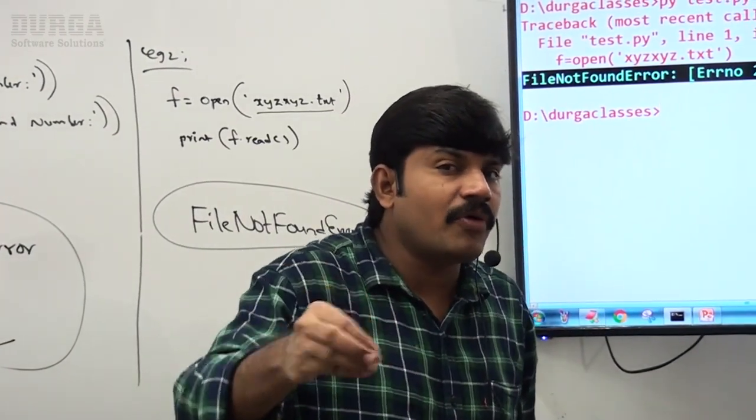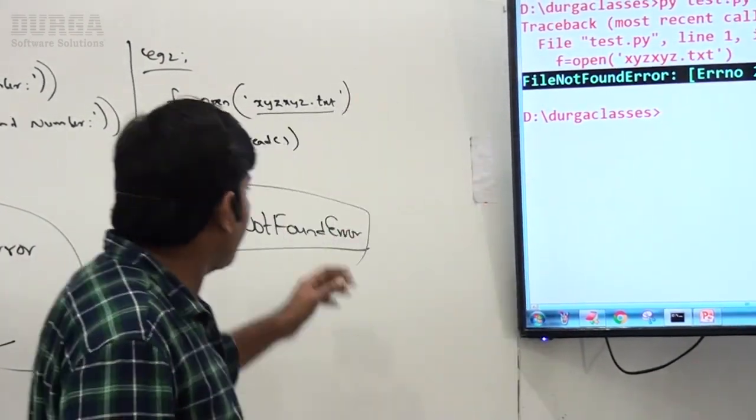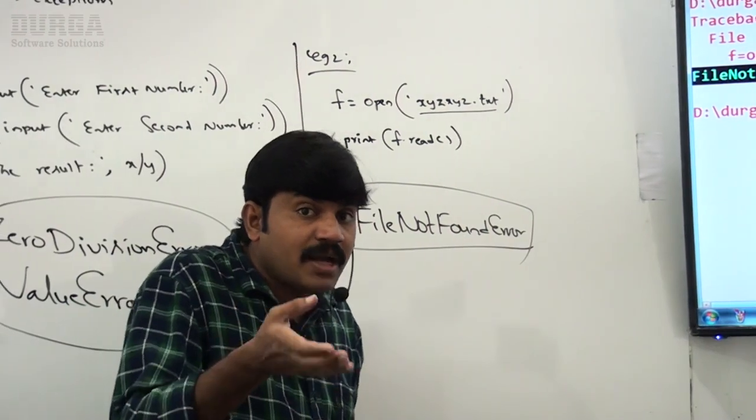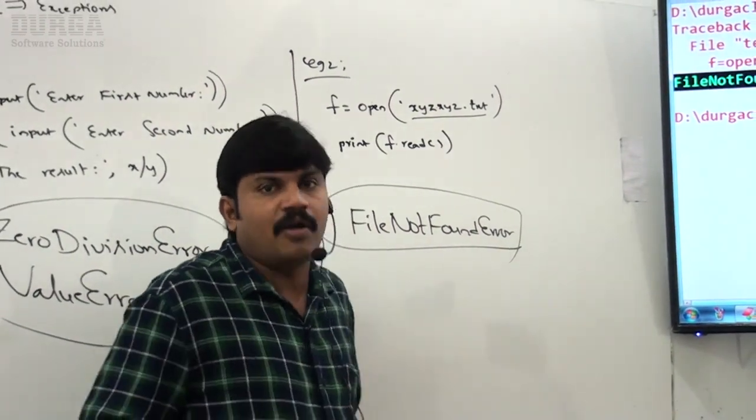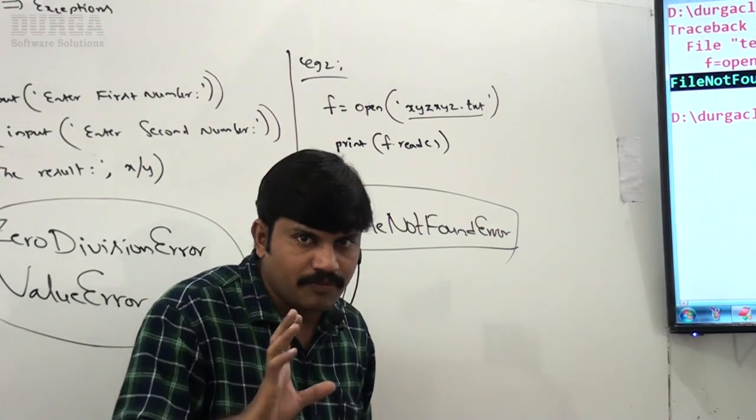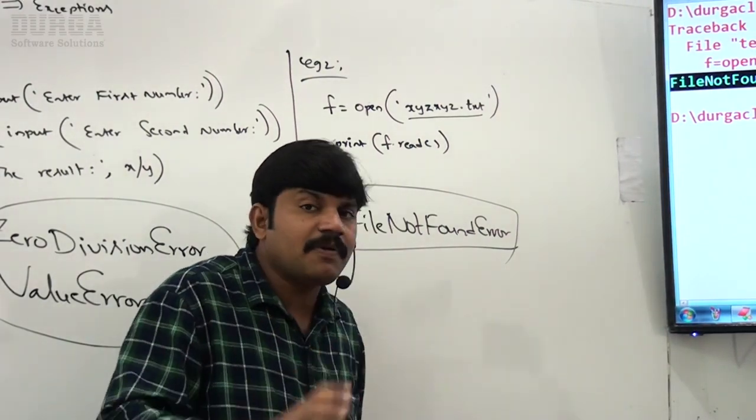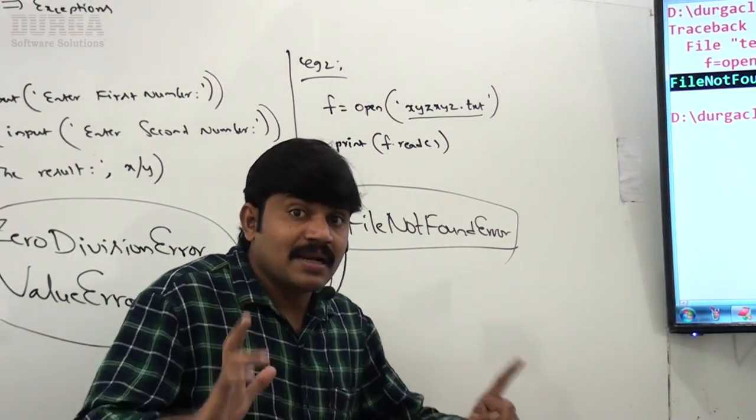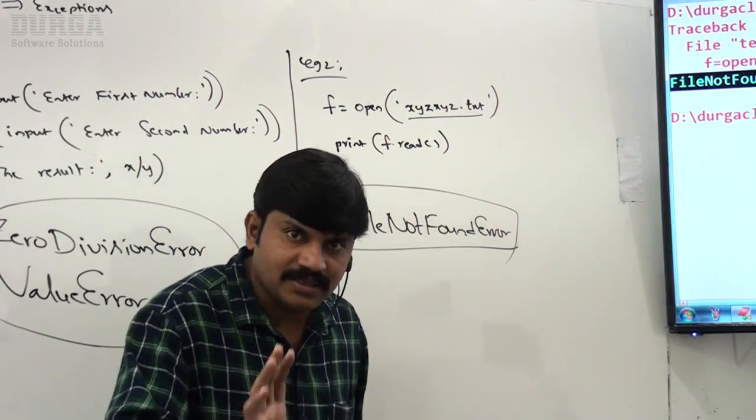So file not found error is not a mistake because of my program. Because that file you didn't provide, then how can I execute this one? That is the problem with your file, not the problem with my program. So such type of errors are by default considered as what? Runtime errors, which are also known as exceptions, right?